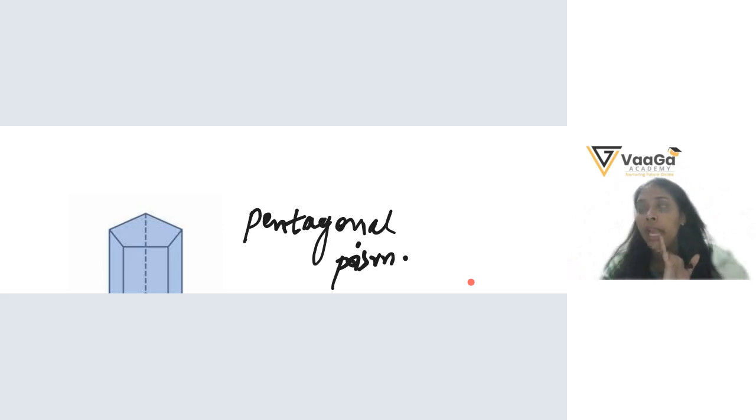Yes. If I have a triangular prism, how many faces will I have?